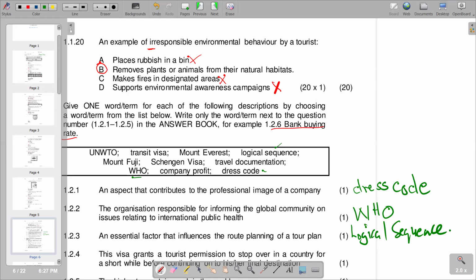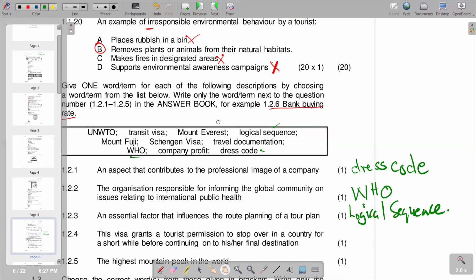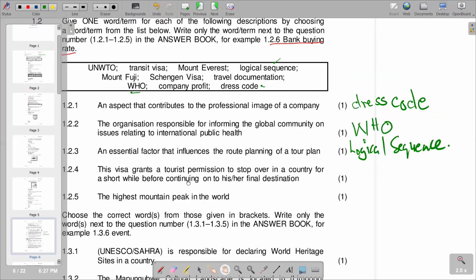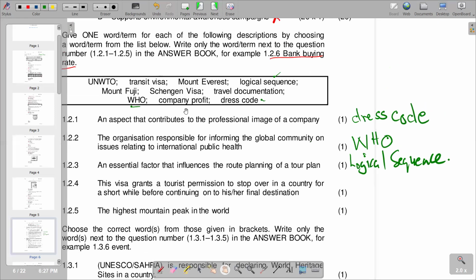And then I will go to the next part of the question, which is 1.2.4. A visa that grants a tourist permission to stop over in a country for a short while before continuing to his or her final destination. You would see that we have a transit visa here, which is the applicable one. Then the highest mountain peak in the world.